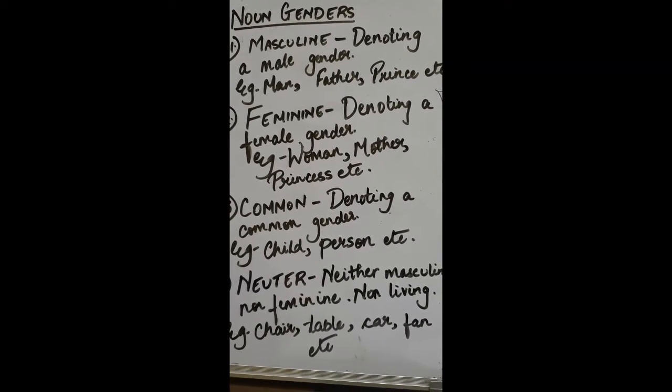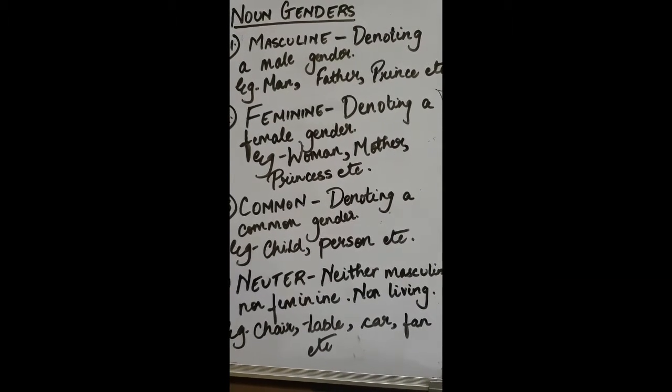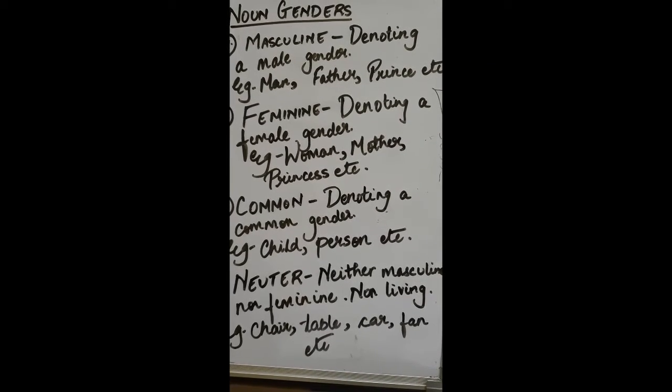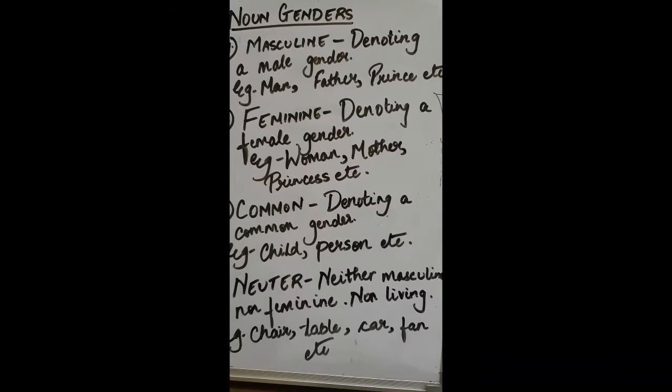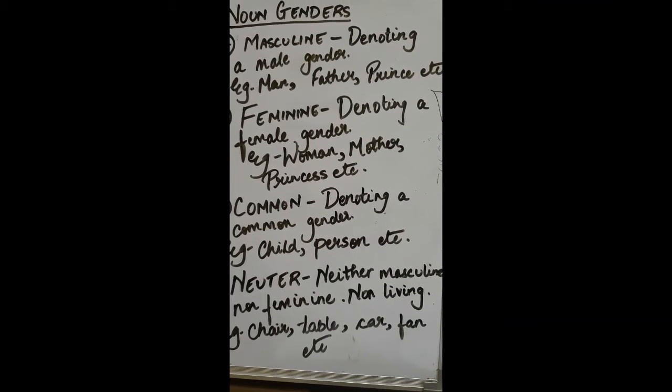Next up we have are the common genders. So denoting a common gender. So there's a boy, which is a masculine gender, there's a girl, which is a feminine gender, and then there's a child. Can be both boy or a girl. Then person. There are many.